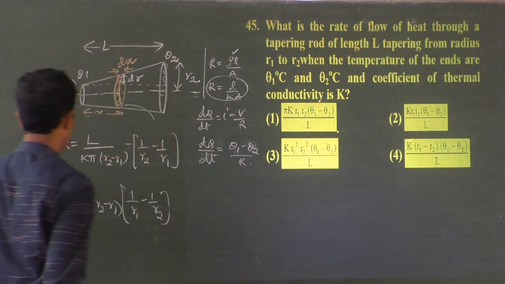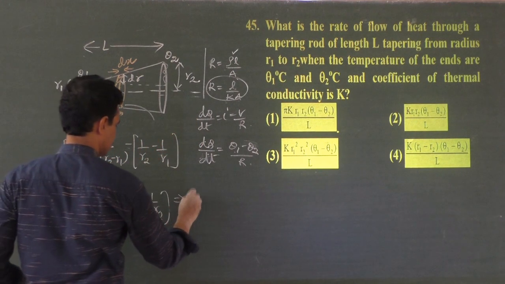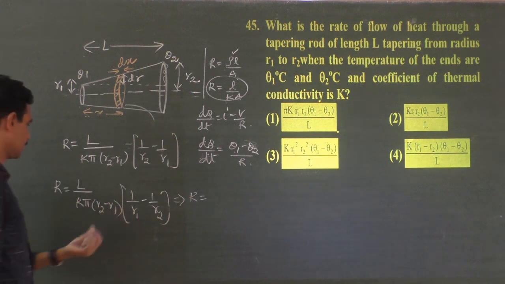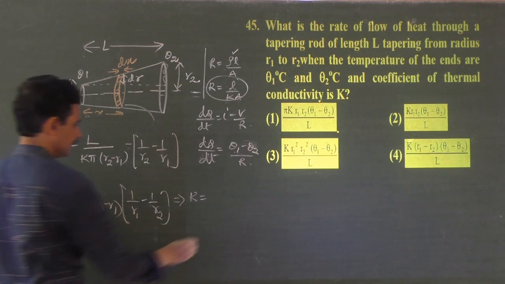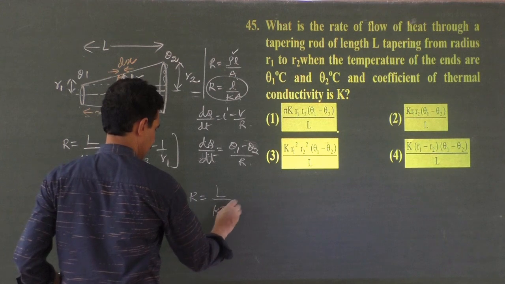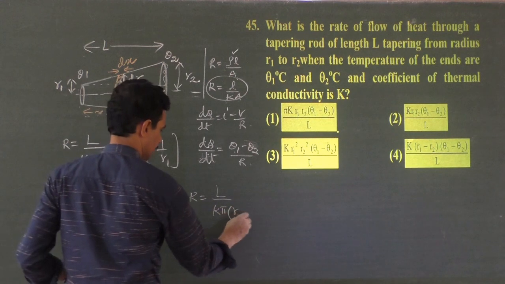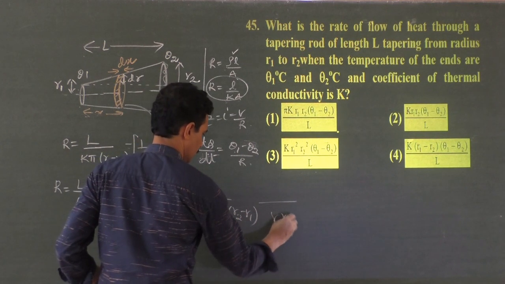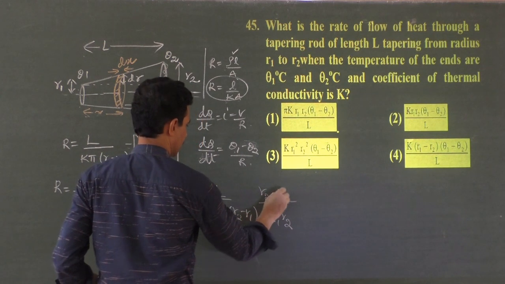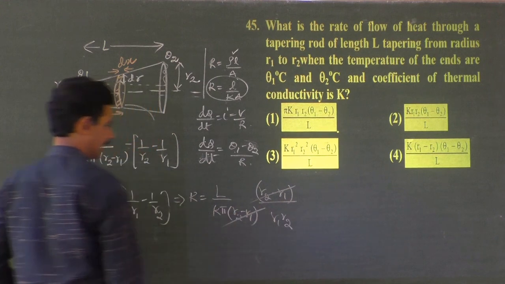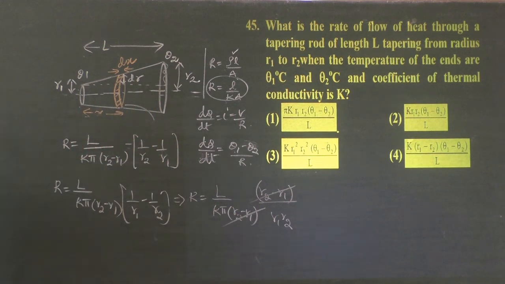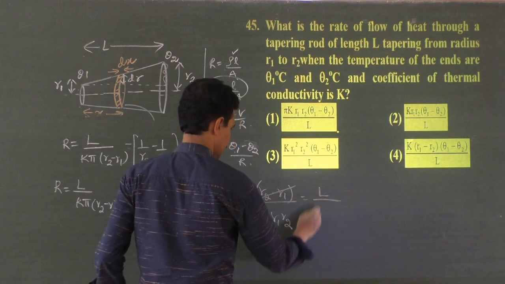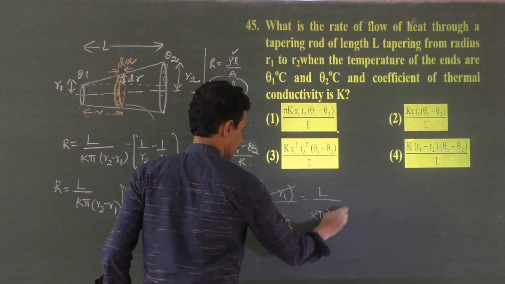Yes. So that implies thermal resistance is equal to, you take the common denominator, this gets cancelled, right? L by K pi R2 minus R1 into R2 minus R1 over R1 R2. So R2 minus R1 gets cancelled. Now total thermal resistance is L by K pi R1 R2.